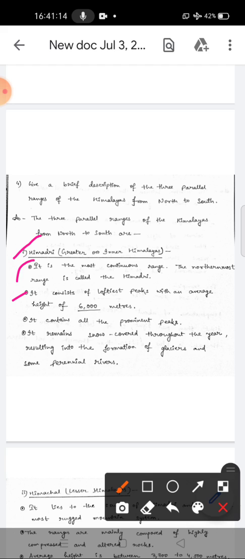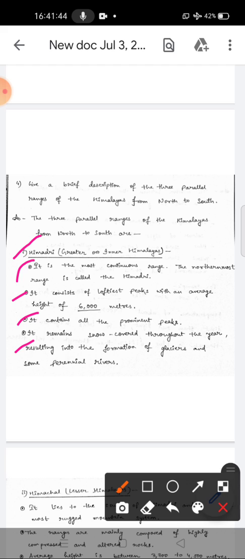Himadri consists of the loftiest peaks, with an average height of 6,000 meters. So the average height of all the peaks lying in Himadri is 6,000 meters. It contains all the prominent, famous peaks, which lie above 6,000 meters in this region.